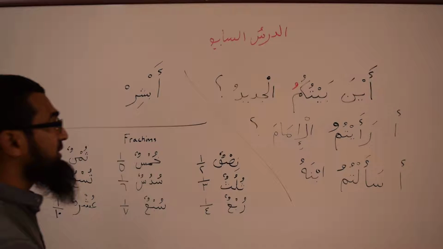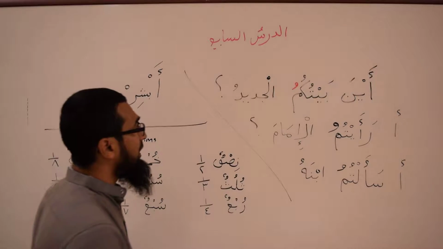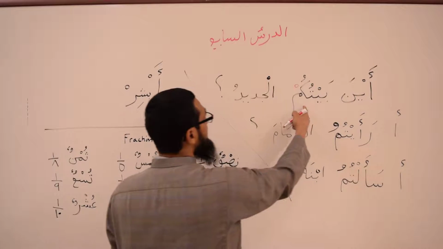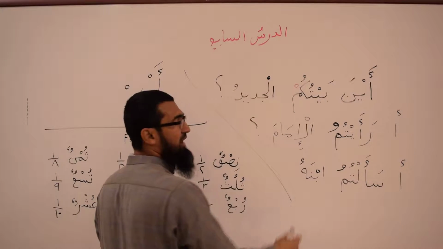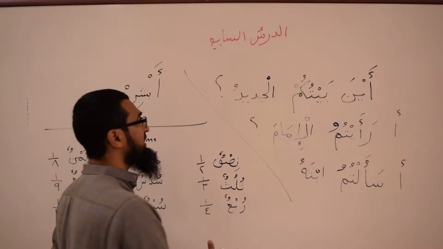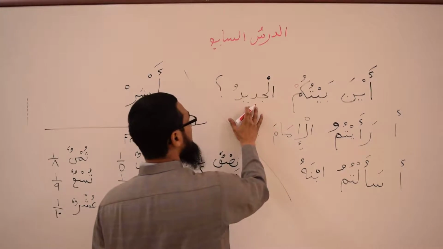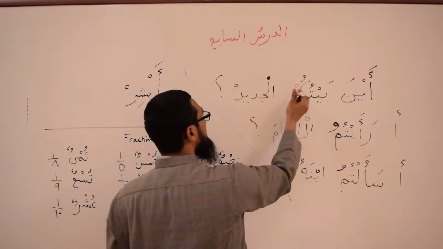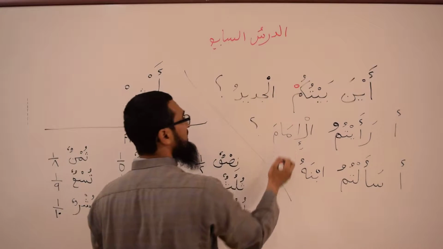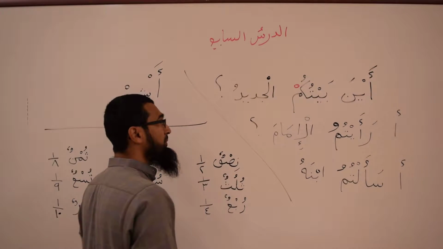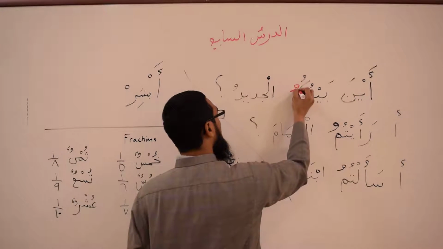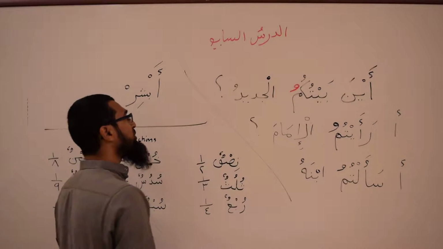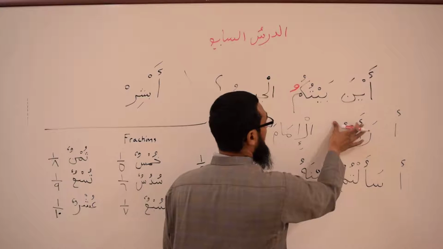A couple more concepts to finish lesson 7. When you see a sentence like أين كتابكم الجديد and you want to read it together, أين بيتكم الجديد, remember you're supposed to connect these words together. But there's a sukoon here and there's a sukoon there. Two sukoons meet, that becomes a problem. So instead, this is going to take a dhamma so that it sounds better, vocalic harmony. أين بيتكم الجديد.